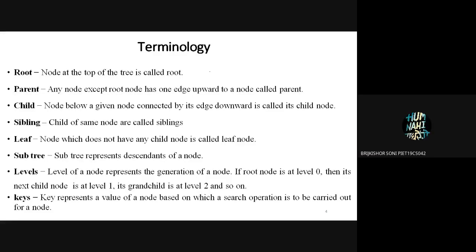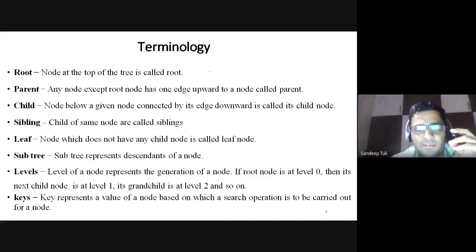So sir, same level sibling nodes. B's siblings are E and F. Sibling means brothers and sisters: two nodes of the same parent. Not a leaf node. Same level, never a child node, never says the leaf node. It could be any node. If two nodes have the same parent, they are known as siblings.